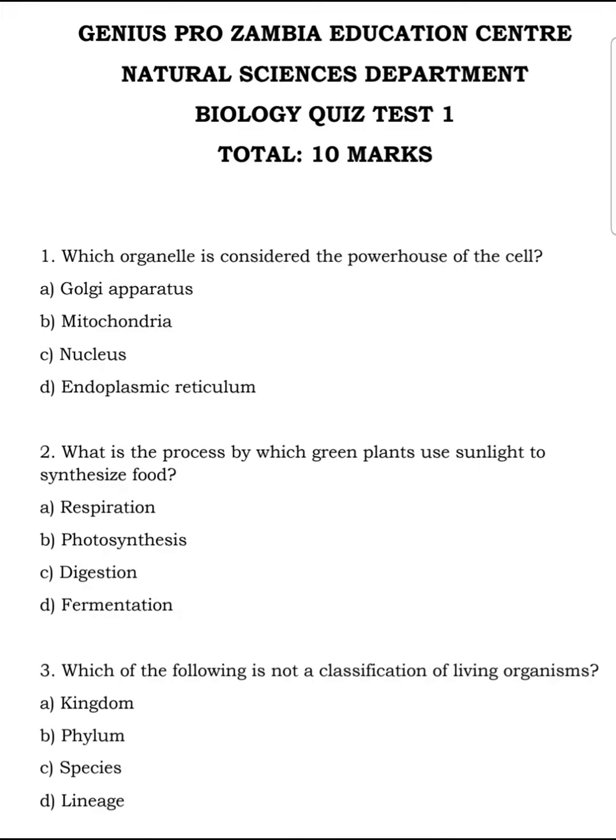Under the biology desk, we have a quiz 1 under biology. Let's see how many questions are here, and let's go.